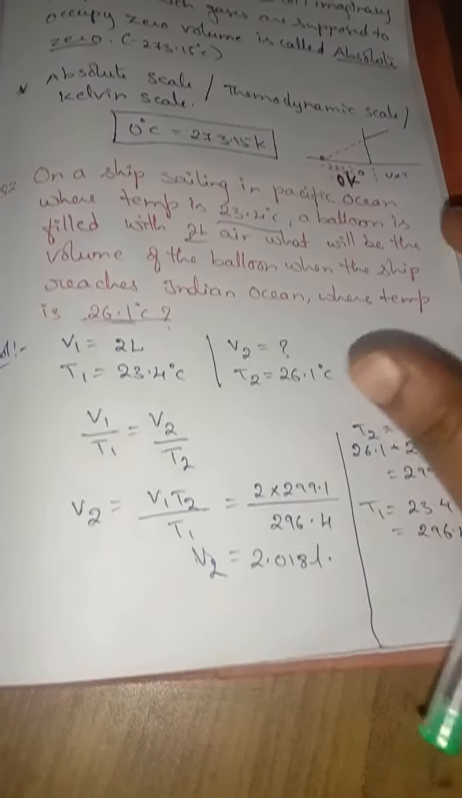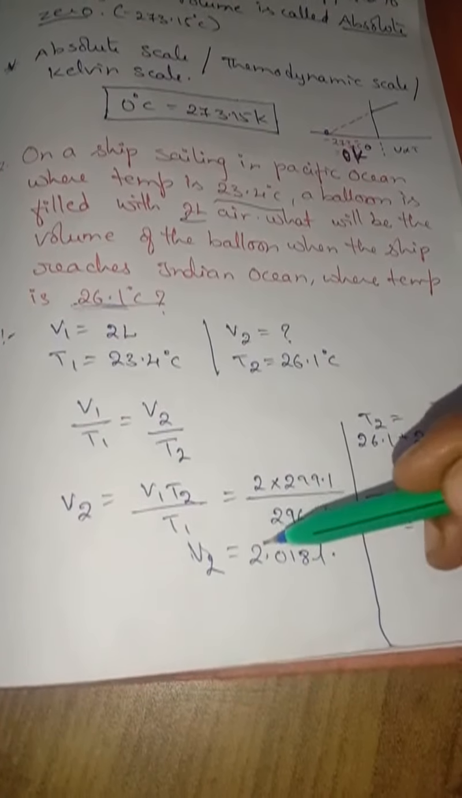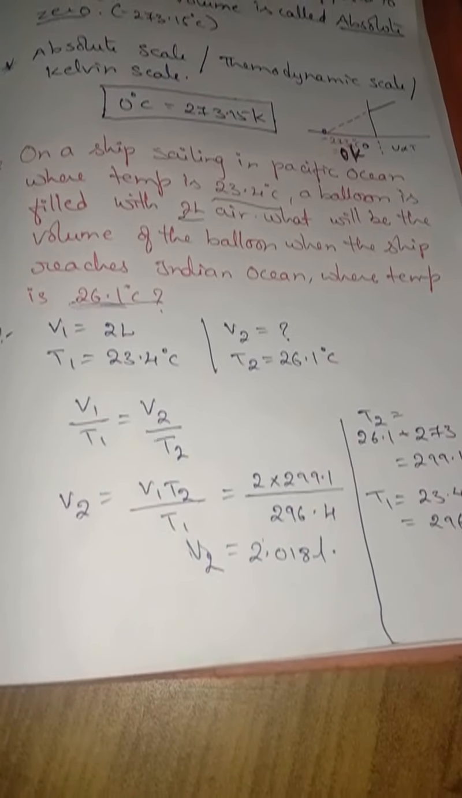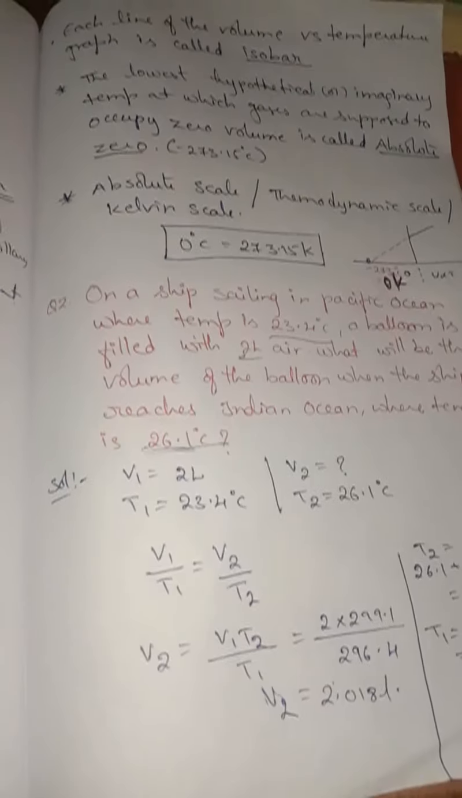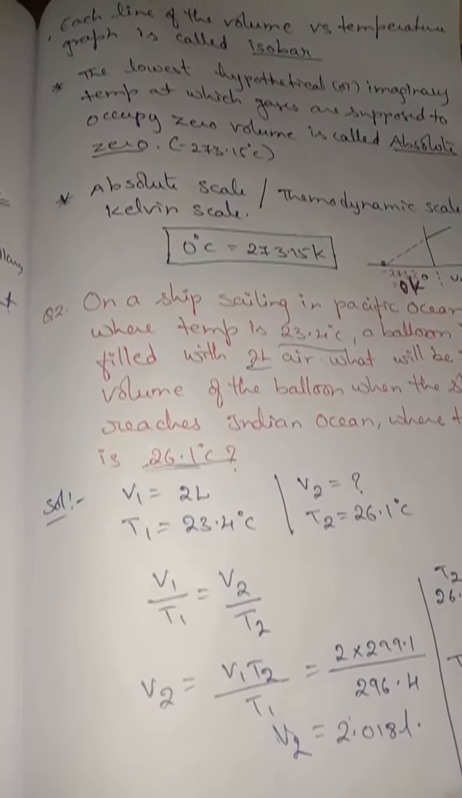Understood? So by the time the ship reaches the Indian Ocean, the balloon is filled with 2.018 liters of air. This is about the two laws, and the other laws we are going to deal with in the next class. Thank you, children.